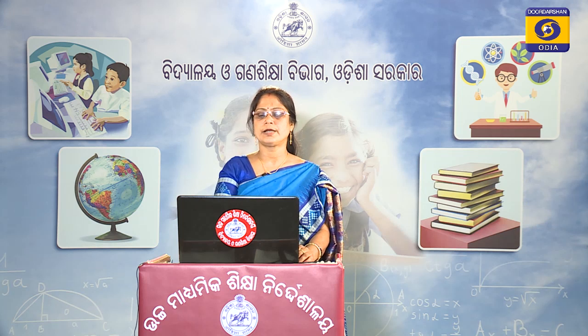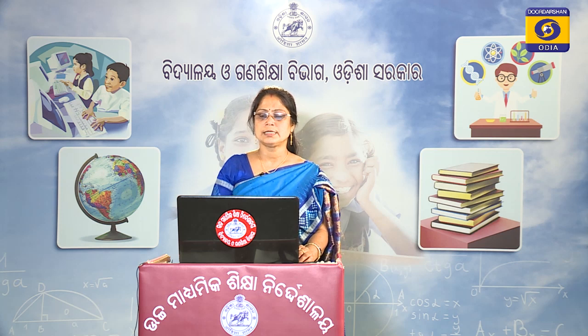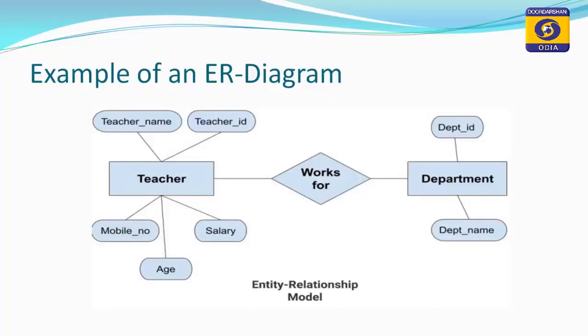Next we will go for one example of an ER model that explains the relationship between teacher and department. This is one entity relationship diagram example. The first entity here is represented by the first rectangle on the left side, that is teacher, while on the right side the department entity is there.